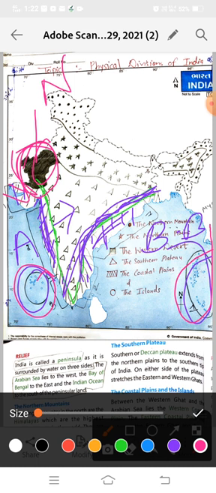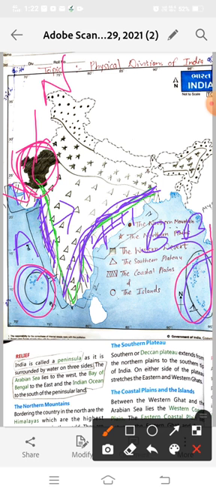It is the hot desert of India. It is the only hot desert of India.